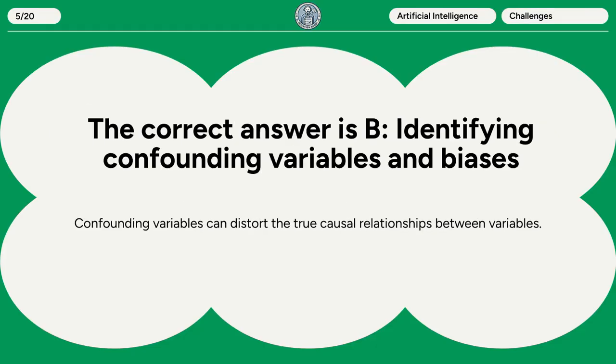The correct answer is B. Identifying confounding variables and biases. Confounding variables can distort the true causal relationships between variables.